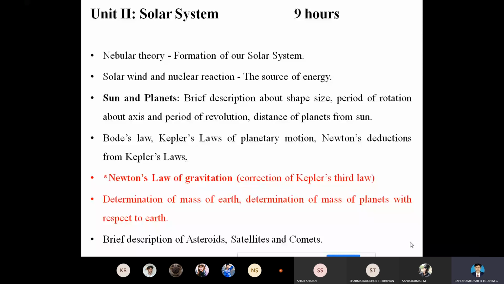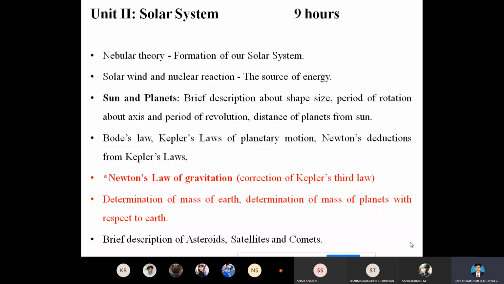We have studied the nebular theory, how the planets are going to be developed. The formation of a solar system is nothing but giving birth to a new sun.